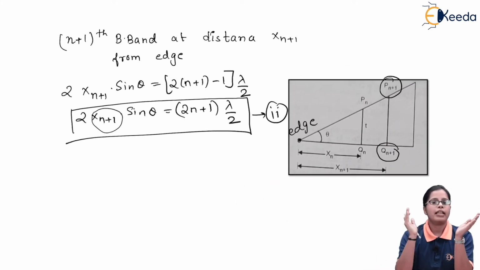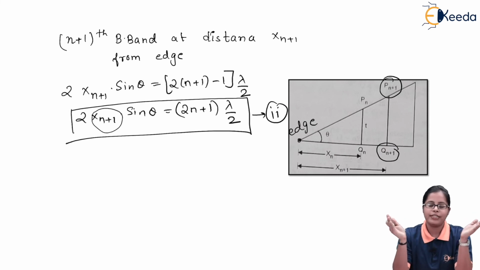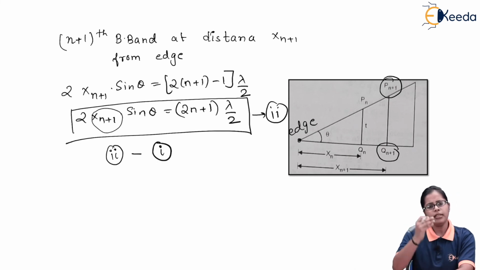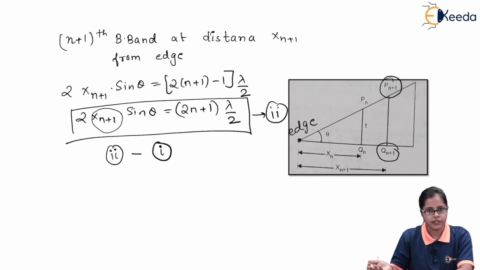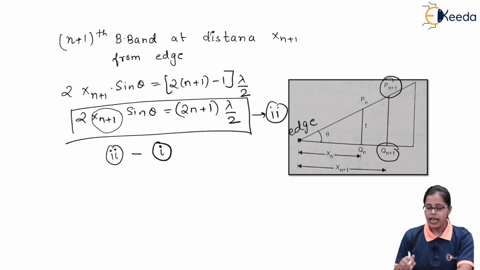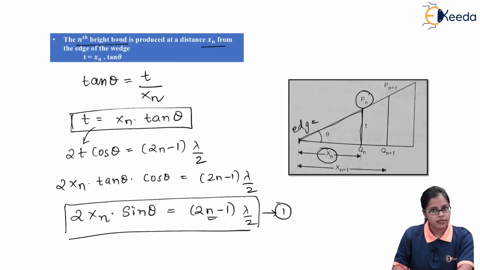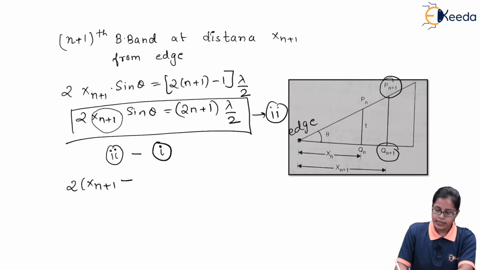Now if you want to calculate the spacing between these two consecutive bright bands, that is nth and n plus 1, we need to subtract these two equations, that is equation 2 minus equation 1, LHS minus LHS, RHS minus RHS. As we do the subtraction, on the LHS we get 2 into xn plus 1 minus xn in the bracket, 2 is common, into sine theta.